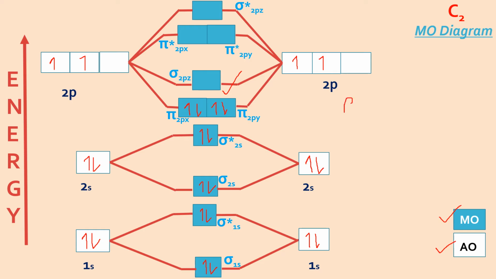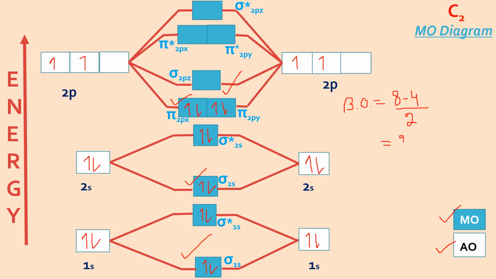And if I calculate bond order, apply the formula, number of electrons in bonding MOs, I can see 2, 3, 4, 5, 6, 7, 8. 8 in the bonding MOs. I hope you can count in the anti-bonding now. They are 4, divided by 2. So it becomes 4 by 2, that is 2.